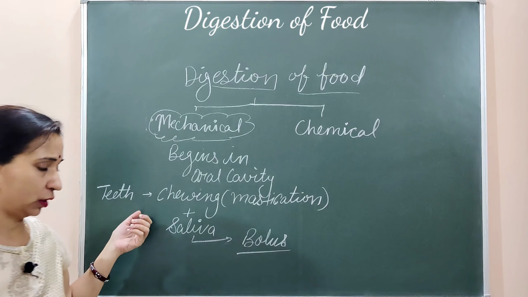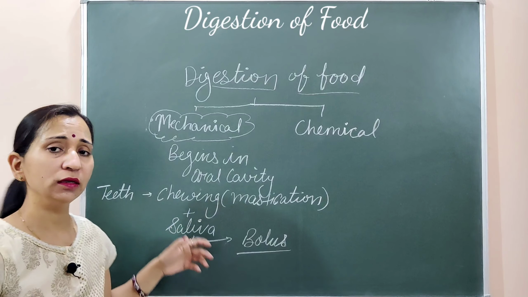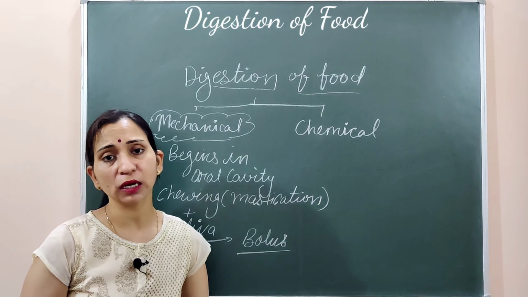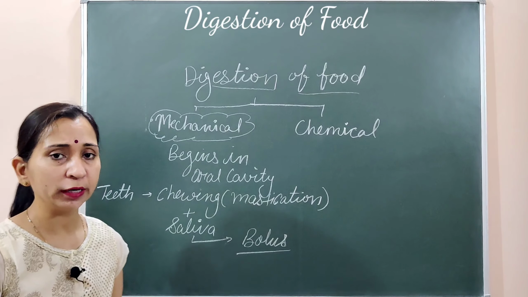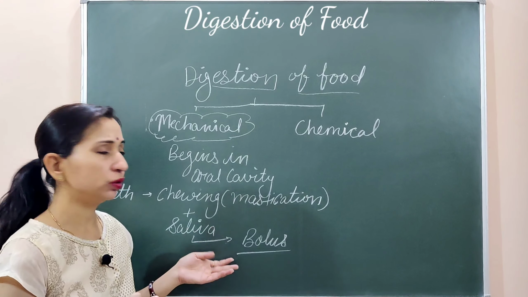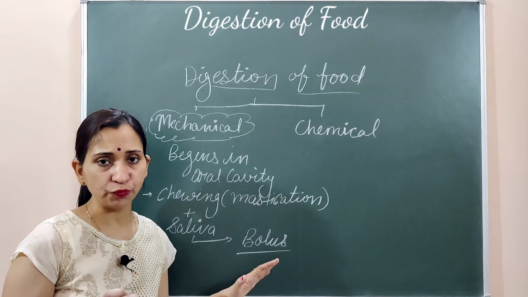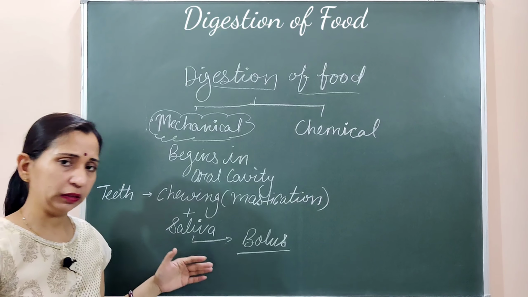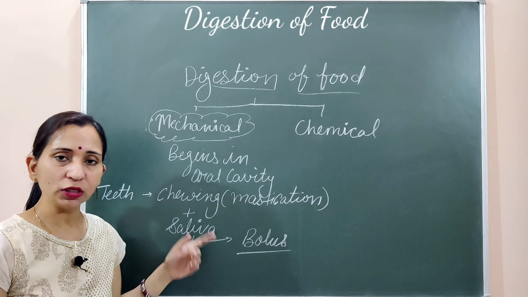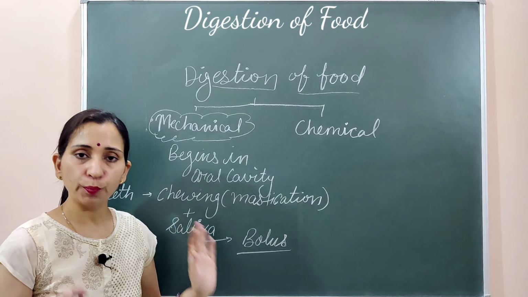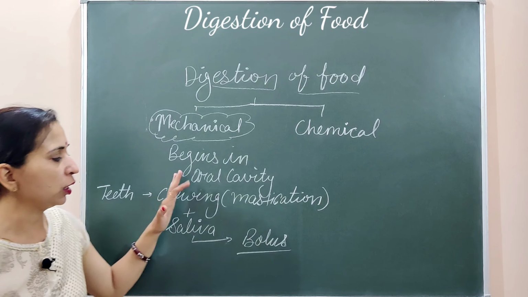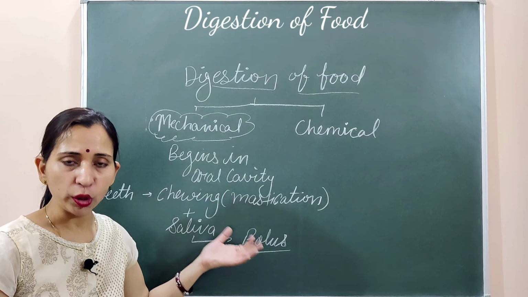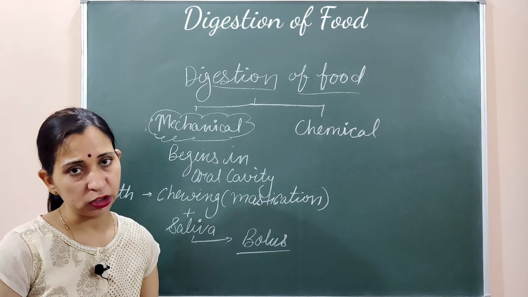Chewed food, which is done by the teeth through mastication, and then the saliva which is secreted by the salivary glands. We already discussed the three types of salivary glands. If you have no idea about these salivary glands, just go and watch that video first. Salivary glands secrete the saliva. Saliva gets mixed with the chewed food and it is converted into the bolus. ये bolus में convert हो जाएगा. This is about the mechanical digestion. ये हमारी body में oral cavity में होने वाला mechanical digestion है.